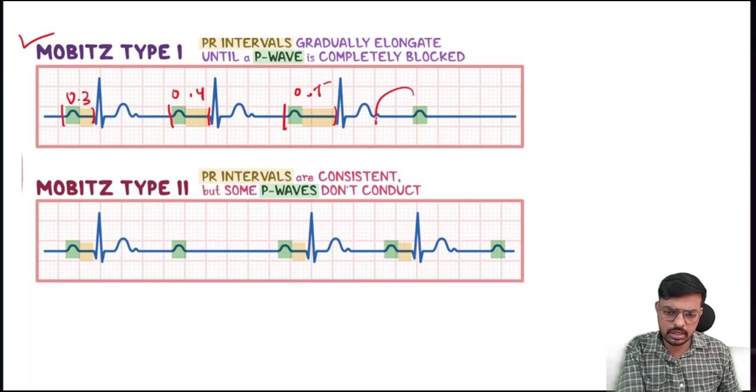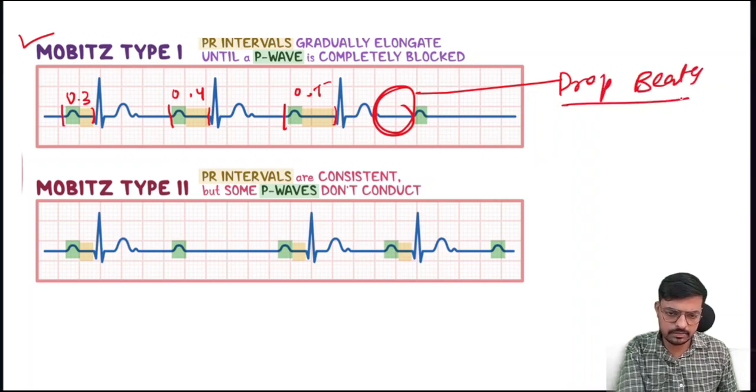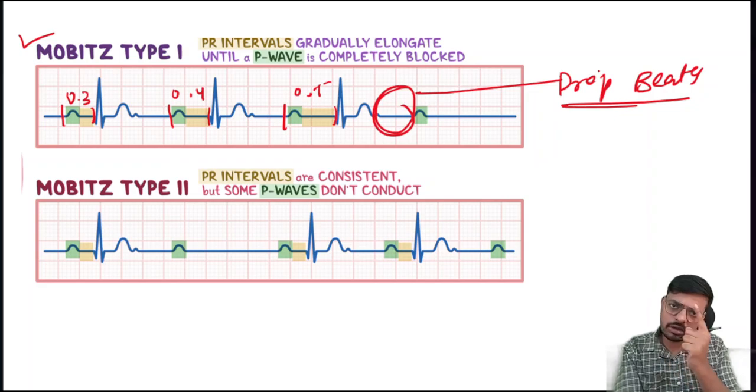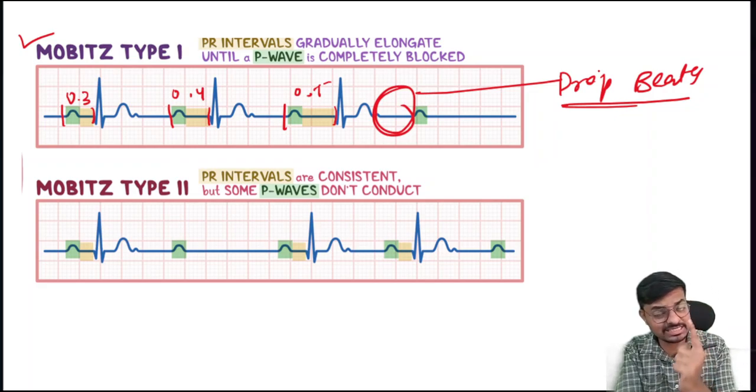Then the dropped beat will come. So the gradual prolongation of the PR interval until the dropped beat comes is the classical sign of Mobitz type 1, or the Wenckebach phenomenon.